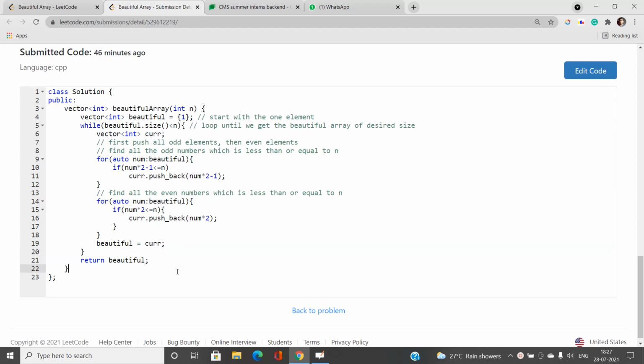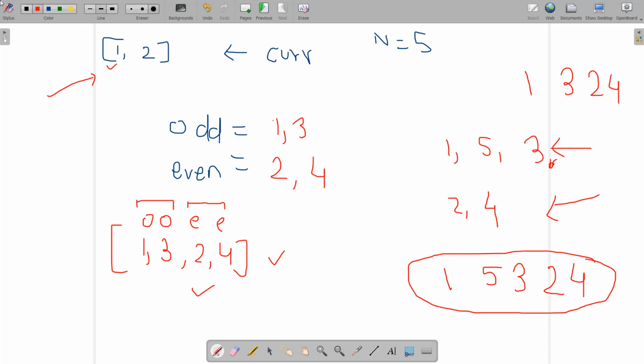One doubt that may arise in your mind: I have said this is a combination of first odd and then even elements, and that 1 3 is a beautiful array, but how have you found that this is a beautiful array?